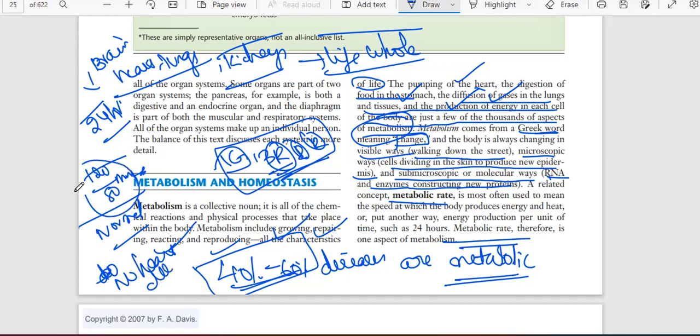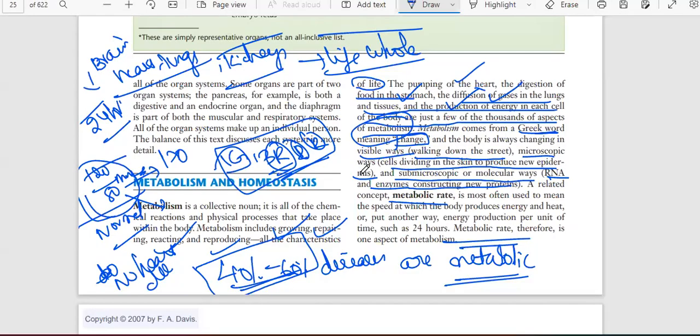If it is not normal, it may increase to 170 or decrease.